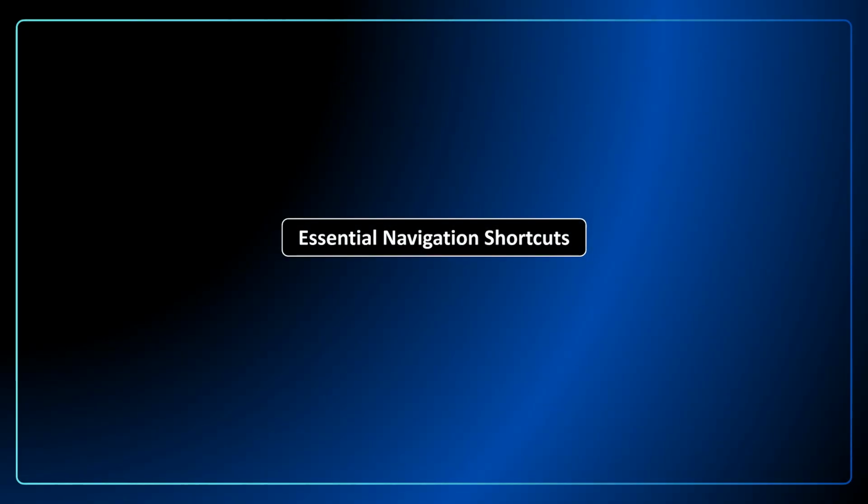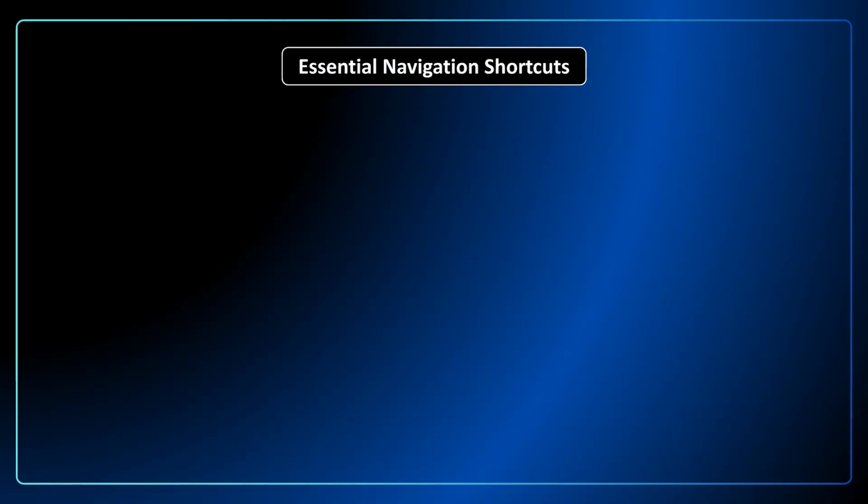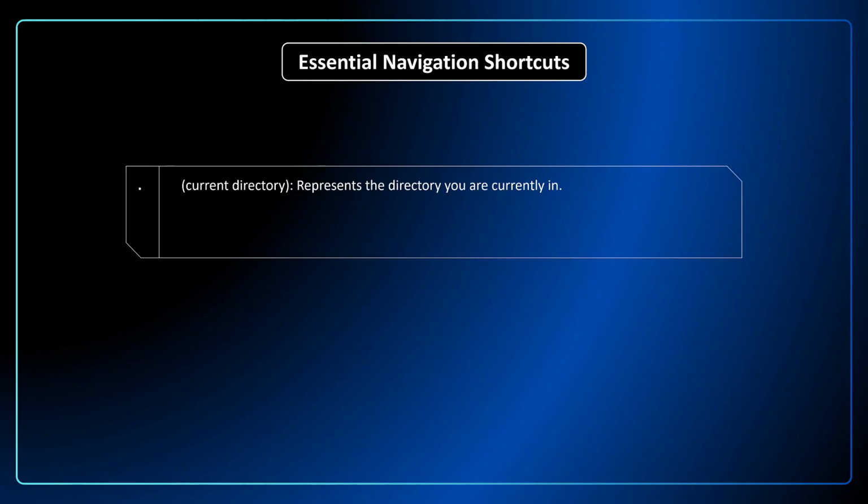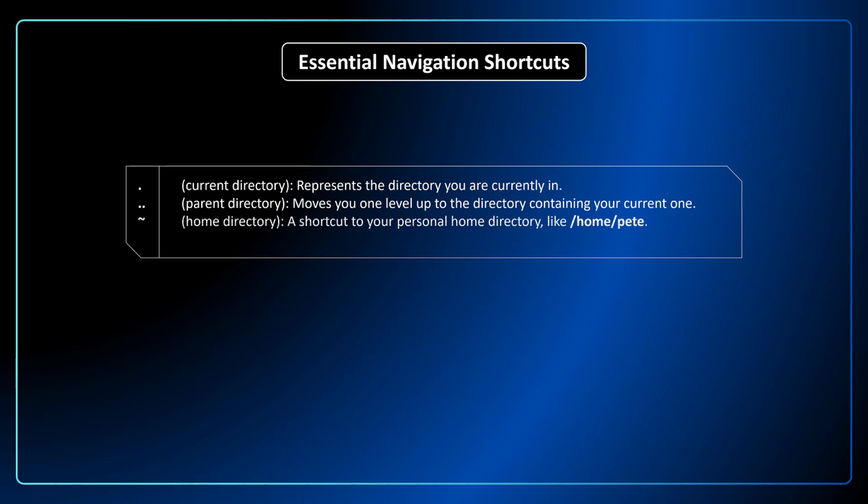Navigating with full paths can be tedious. Fortunately, the shell provides several shortcuts to make moving around much faster. Dot represents the current directory in which you currently are. Double dot represents the parent directory, moves you one level up to the directory containing your current one. Tilde represents the home directory like /home/Pete. A hyphen represents the last directory you were in.